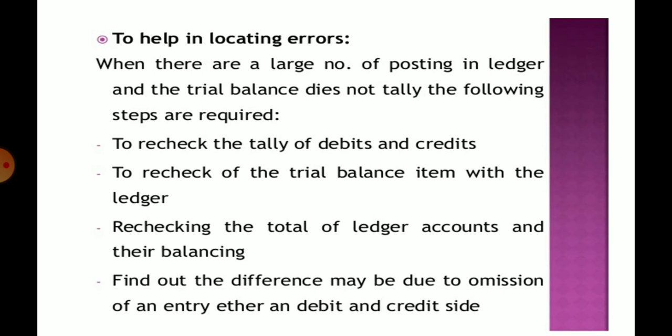To help in locating errors, when there is a large number of postings in the ledger and the trial balance does not tally, the following steps are required. Recheck the tally of debit and credit, and check all the balances, all the debit aspects and credit aspects. Recheck the trial balance items with the ledger, rechecking the totals of ledger accounts and their balancing, and find out if the difference may be due to the omission of an entry. Sometimes we leave some transactions unrecorded and then the debit and credit sides are not correctly tallied.